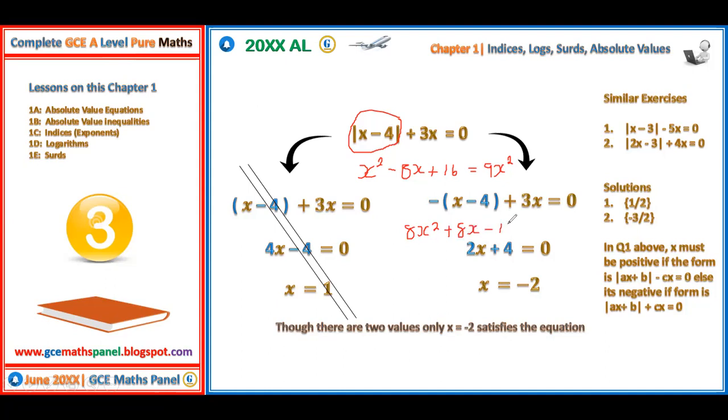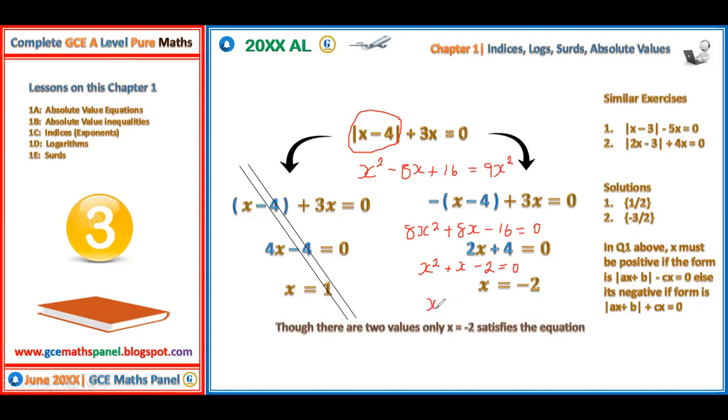So this is equal to 0. You see that 8 is common. You can divide all through by 8. You have x squared plus x minus 2 is equal to 0. So when you factorize this one, what are you going to have?